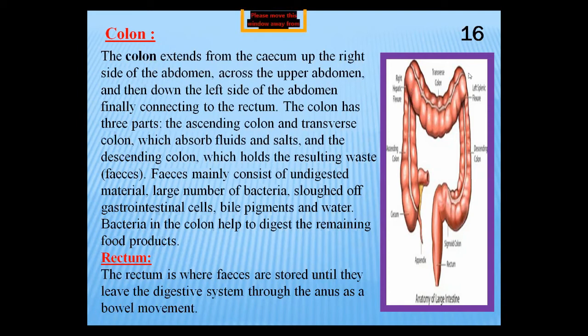Here, by the action of bacteria, this undigested food is converted into feces. A large number of bacteria are present in the gastrointestinal tract. These bacteria are present in the walls of the large intestine, and they act on the undigested food and convert it into feces. This is the dry form of the undigested food. It is not good for health, and it should be eliminated from our body.